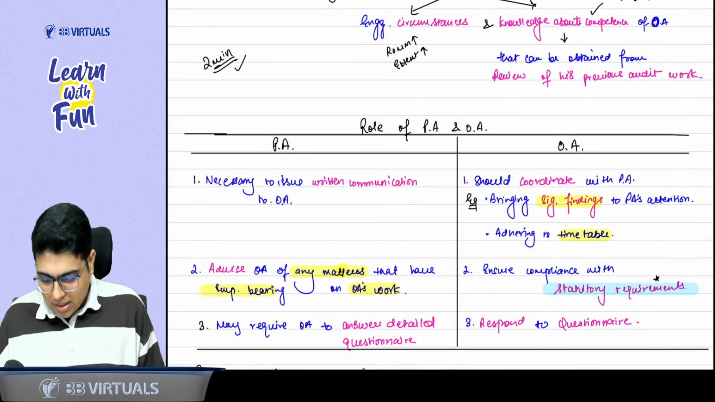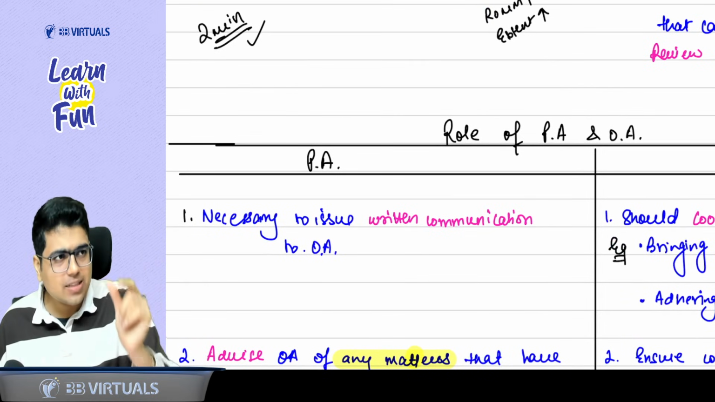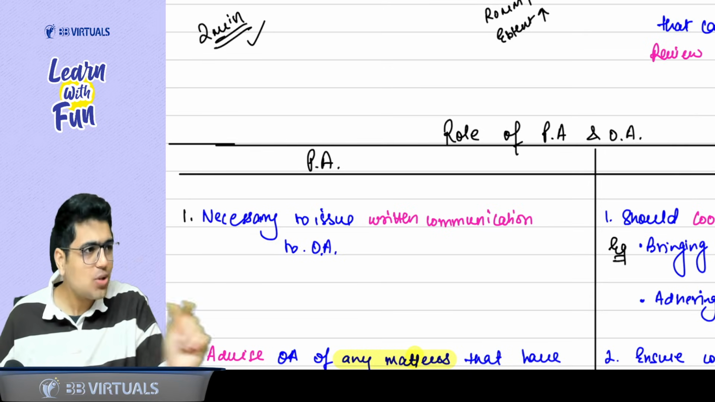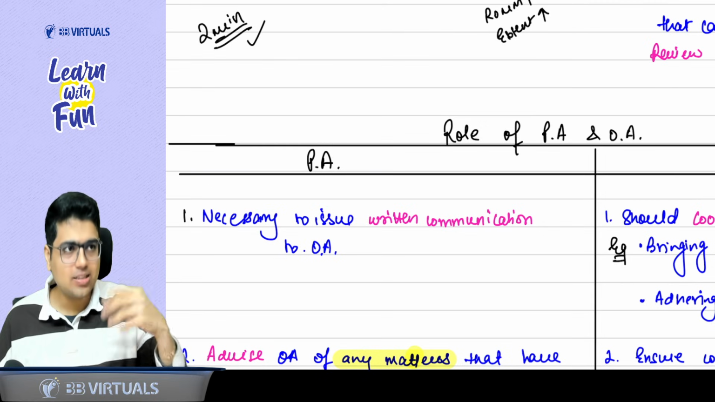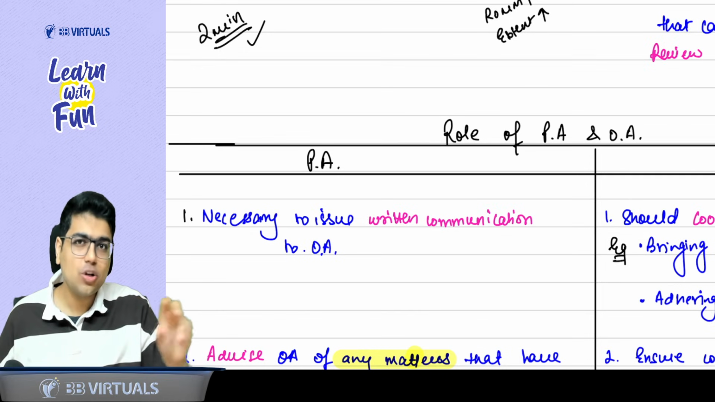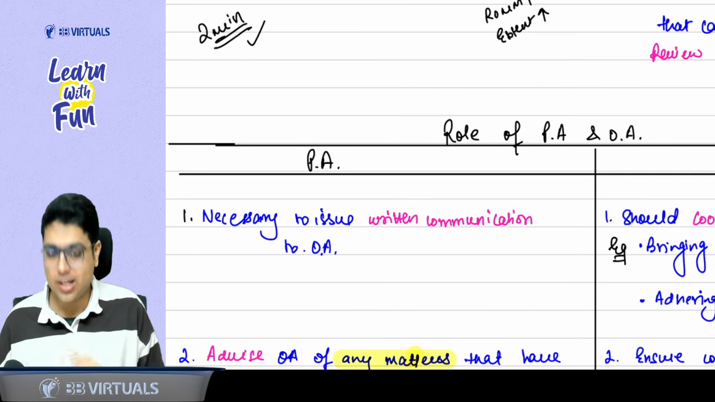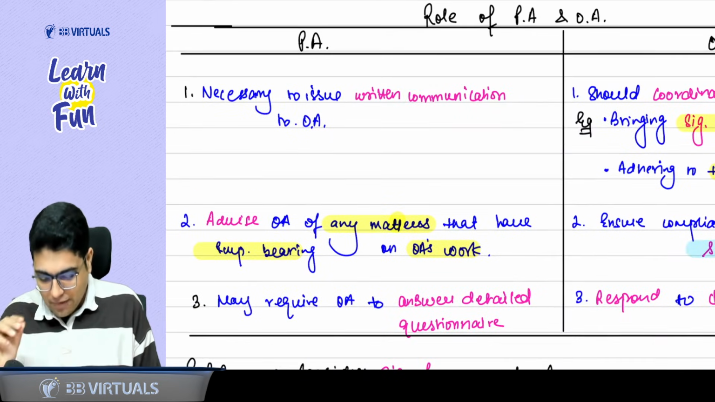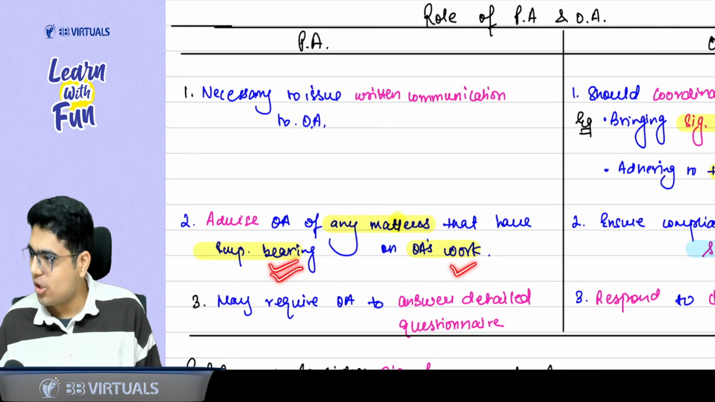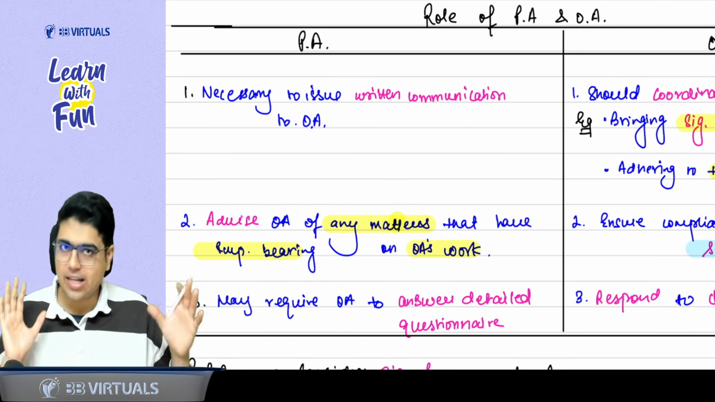Second point. Let's say I am the principal auditor. I find something which is relevant to the work of other auditor. Let's say I find a transaction between the subsidiary and parent that I feel is important for the auditor of subsidiary. Should I tell it to the auditor of subsidiary? Yes, sir, you should tell him. So this is the point: advise the other auditor any matter that has an important bearing on other auditor's work. So if I find something relevant to the other auditor, I should tell him.